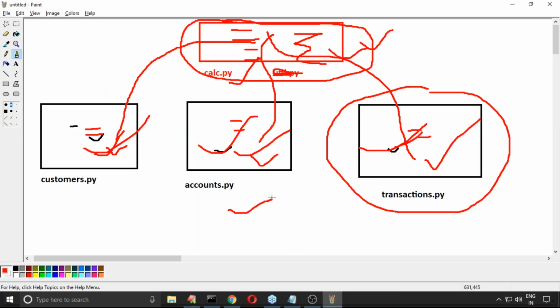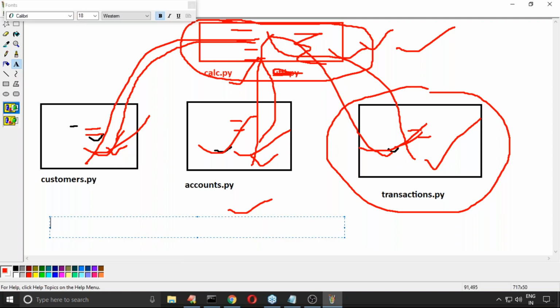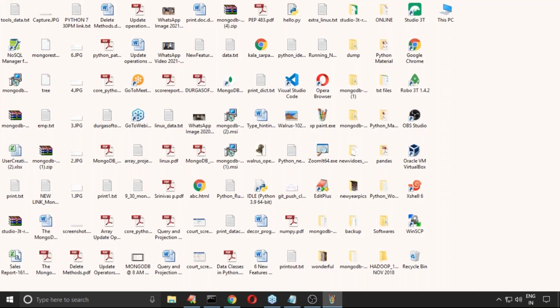This concept, the biggest advantage of a module is code reusability. Write once, use anywhere, any number of times. The biggest advantage we are going to get is code reusability. This is the biggest advantage by default. Clear, right? Are you feeling comfortable?